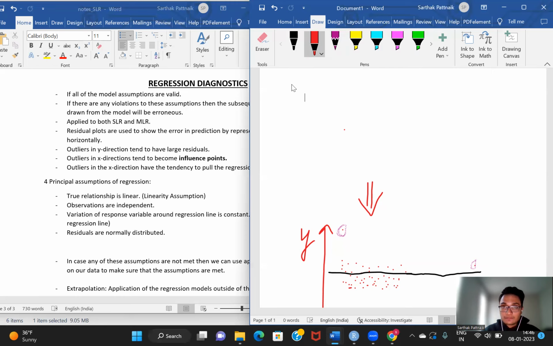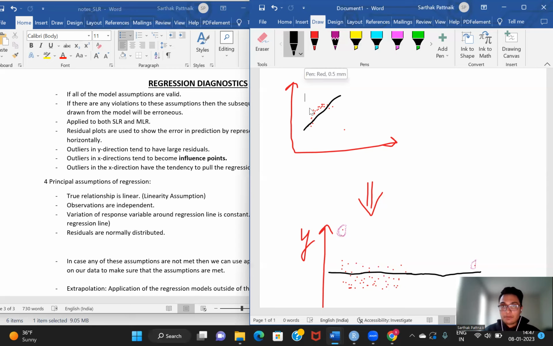So let us suppose that I have something like this, and there is a regression line that fits like this. Now, an easy way to check my linearity assumption is through residual plots.